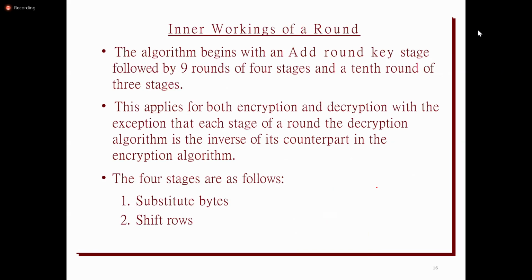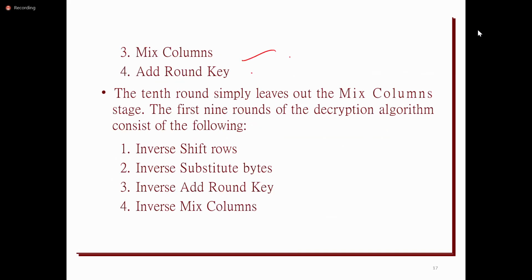And so the internal representation uses substitute bytes, shift rows, mix columns, and add round key. Whereas on the decryption side, every block cipher algorithm will have encryption as well as decryption. So whatever operations we perform in encryption, in decryption it simply applies the inverse operation of that.